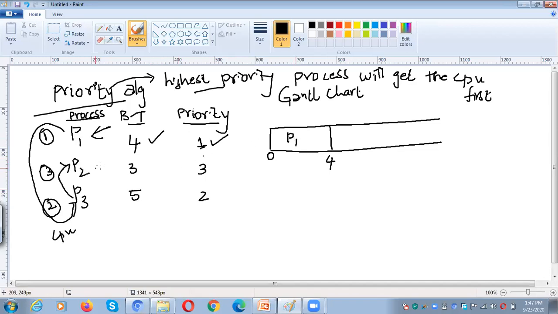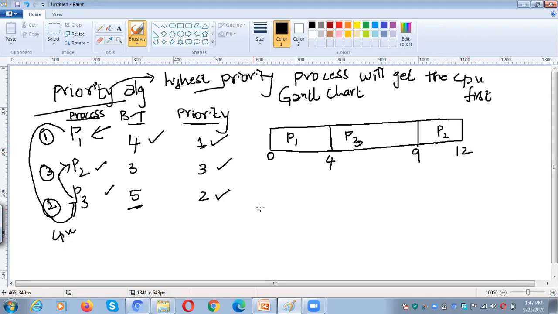Among P2 and P3, which one has the next highest priority? P3 is the next highest priority process. So I will give a chance to P3 then. What is the time required to complete P3? 5 milliseconds. So 4 to 9. So at the end, I will give a chance to the P2 process. How much time does it require? It requires 3 milliseconds to complete. Okay.